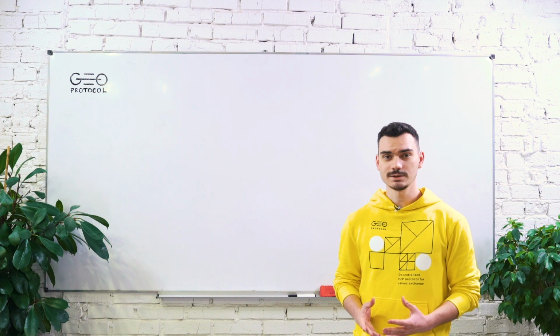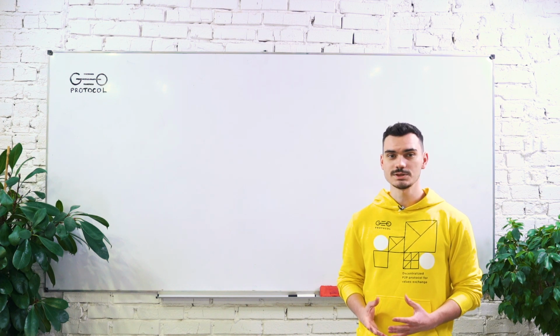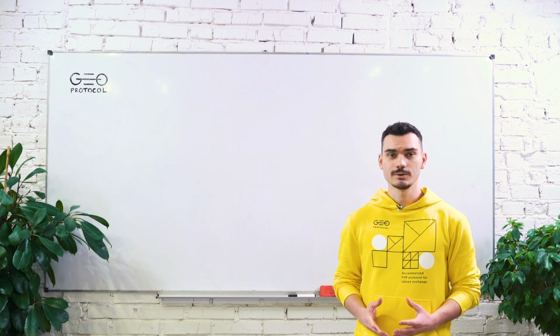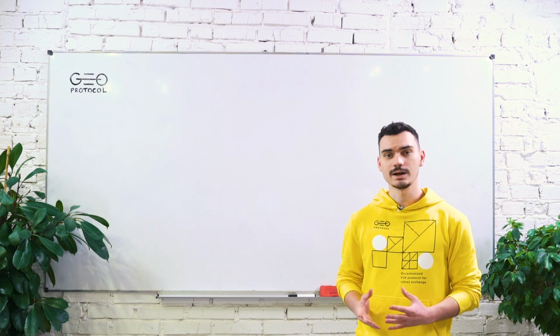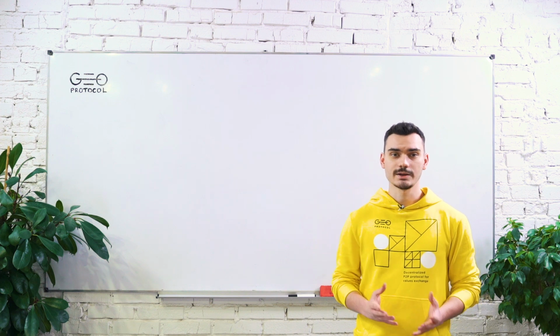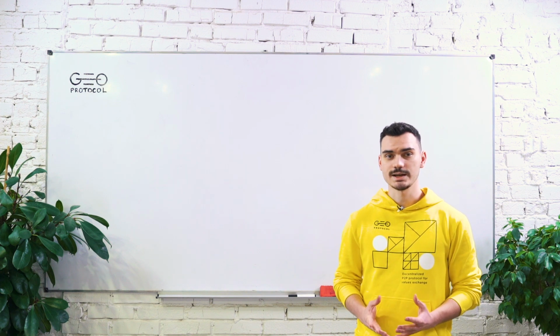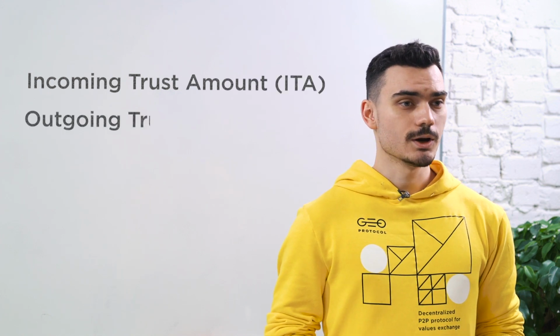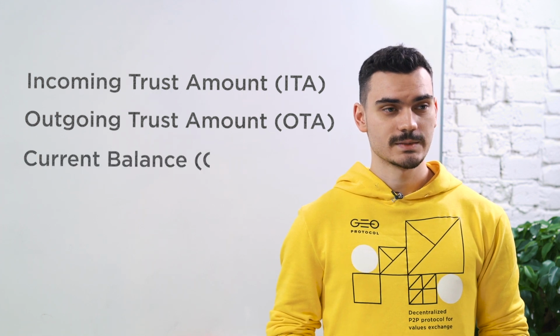It is worth mentioning that one trust line between two nodes can be opened in a single asset equivalent only. If the very same nodes want to open a trust line in another equivalent, that will be another trust line with the corresponding data set. The data with which a trust line operates is represented by three numbers: incoming trust amount, ITA, outgoing trust amount, OTA, and current balance, CB.